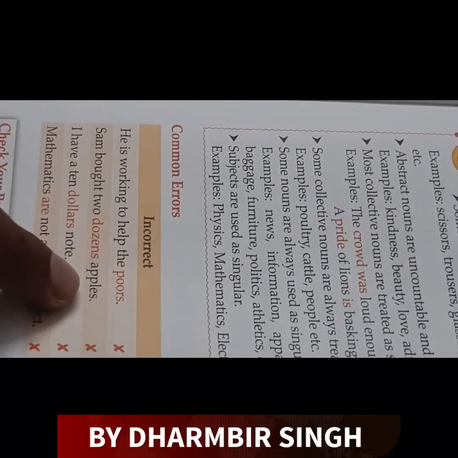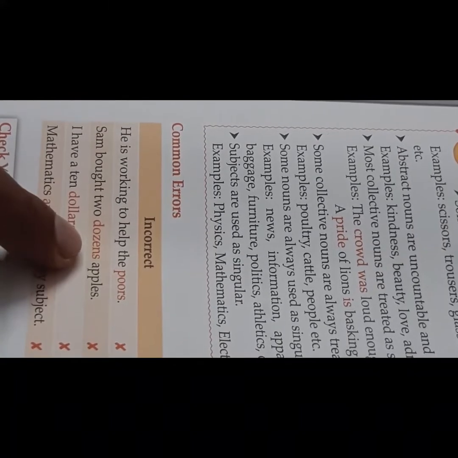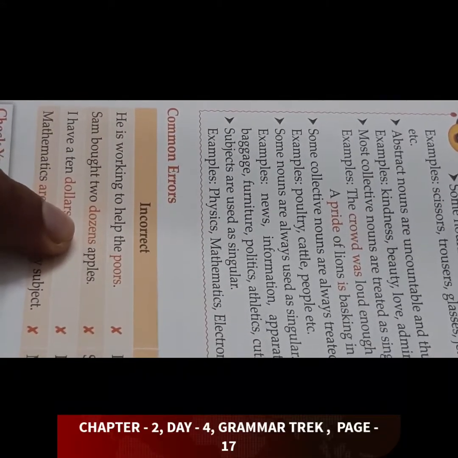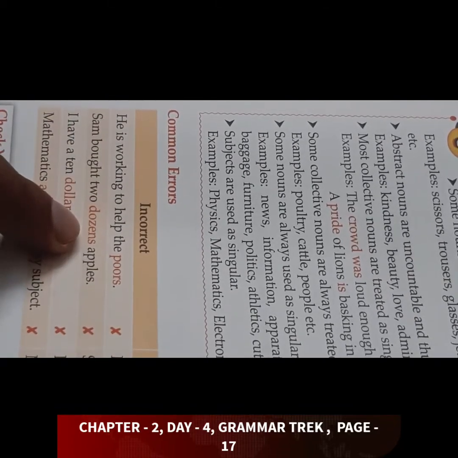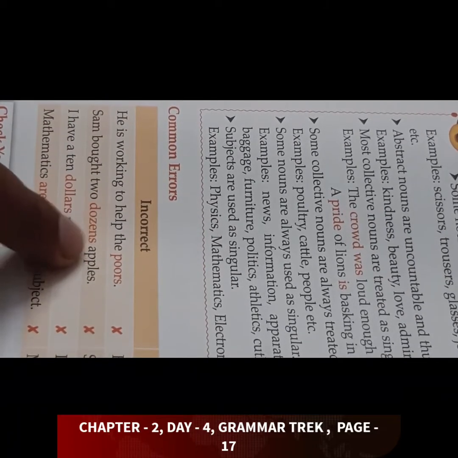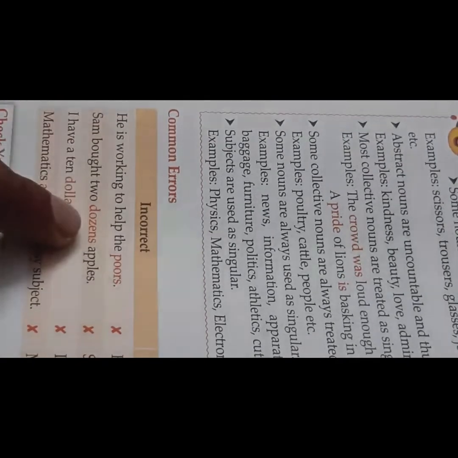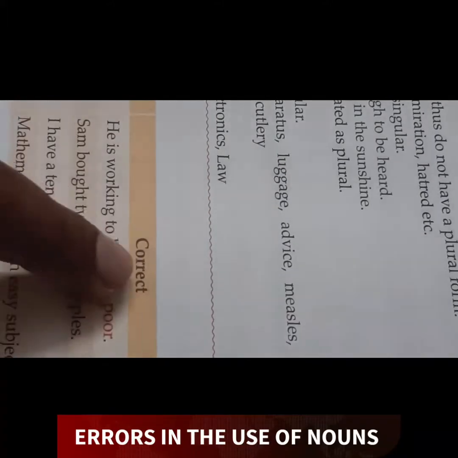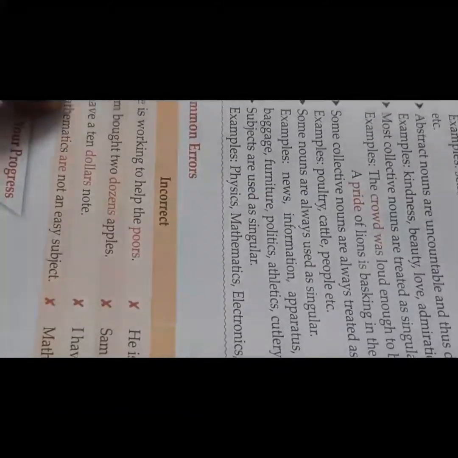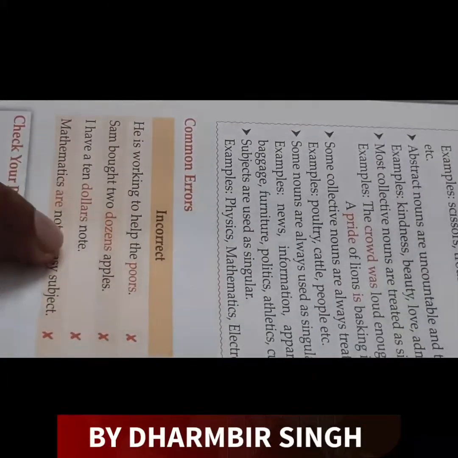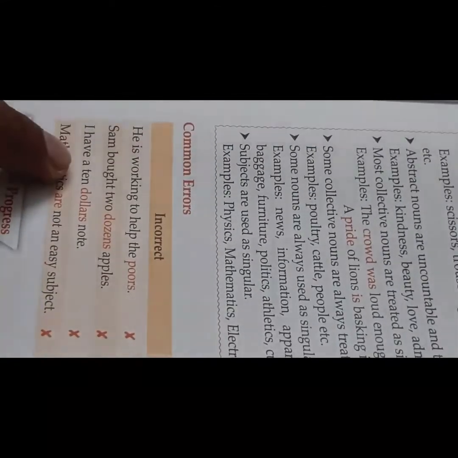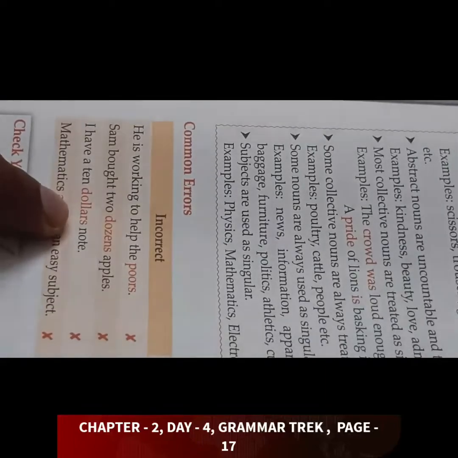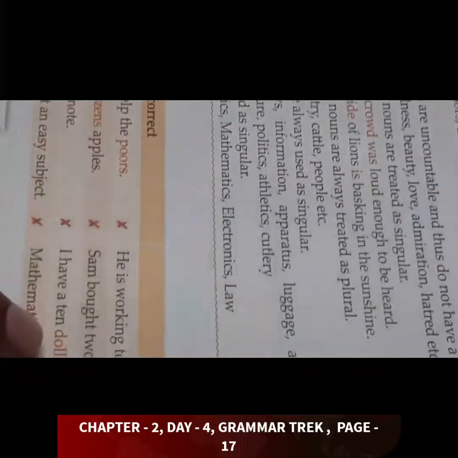Sam bought 2 dozens apple. 2 dozen, 3 dozen, 4 dozen. S will not be written. Dozen, only dozen, D-O-Z-E-N. S is incorrect. Sam bought 2 dozen apples. This is correct. Clear? I have $10 notes. I have a $10 note, not dollars.